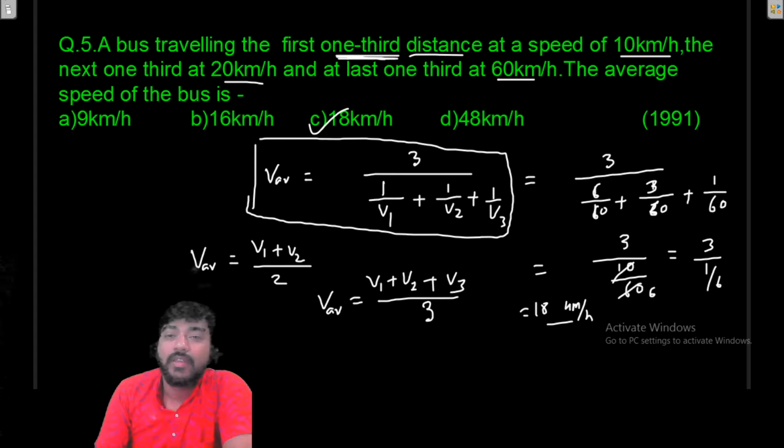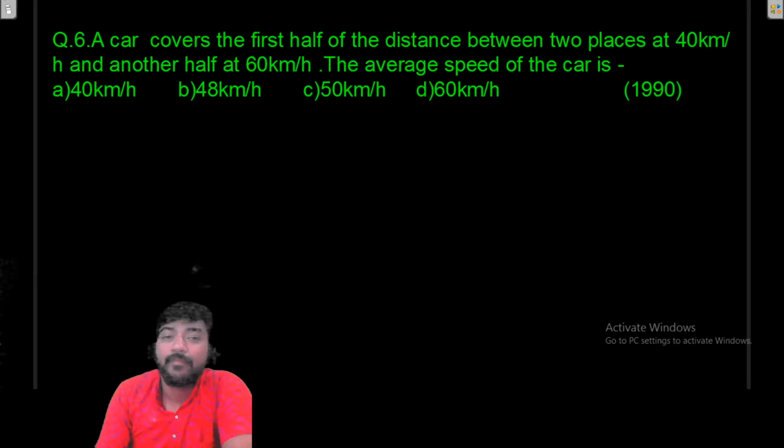So now let me solve the next question also, and you can see again the same question. A car covers the first half of the distance between two places at 40 km/h and the other half at 60 km/h. So what is the average speed of the car? Again V average is equal to 2 V1 V2 divided by V1 plus V2.